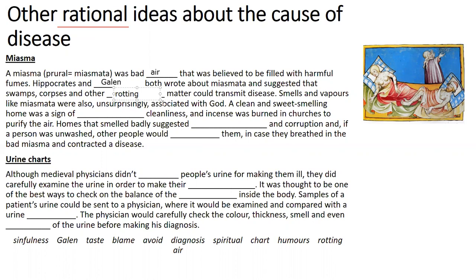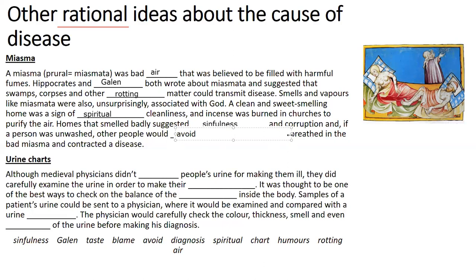Smells and vapours like miasmata were also associated with God. A clean and sweet smelling home was a good sign. It was a sign of spiritual cleanliness, and incense was burned in churches to purify the air. Homes that smelt badly suggested sinfulness. If you had a smelly home, or if you yourself were quite smelly, then this suggested that you were a bad person, corruption, and if a person was unwashed, other people would avoid them.